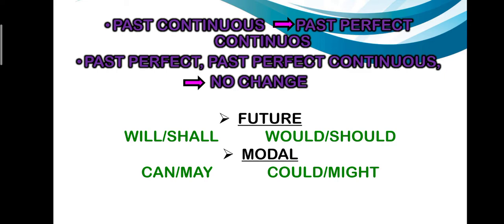In case of future tense, if there is a will or shall in the sentence, it changes to would or should in the indirect speech. And if there is a can or may modal, then it changes to could and might. Children, you must remember that these are some of the basic rules which you have to memorize to successfully change a direct speech to an indirect speech.